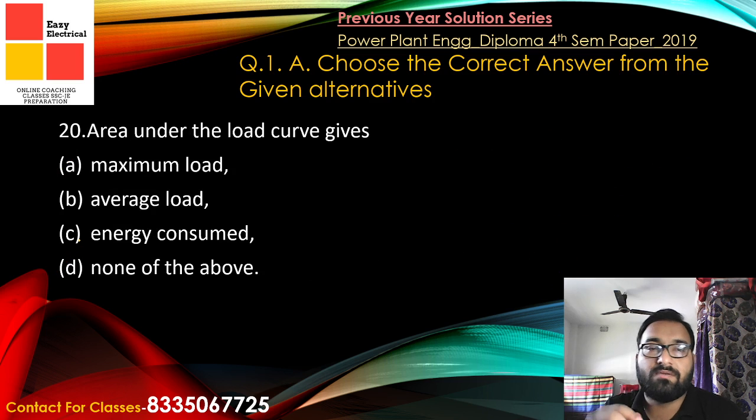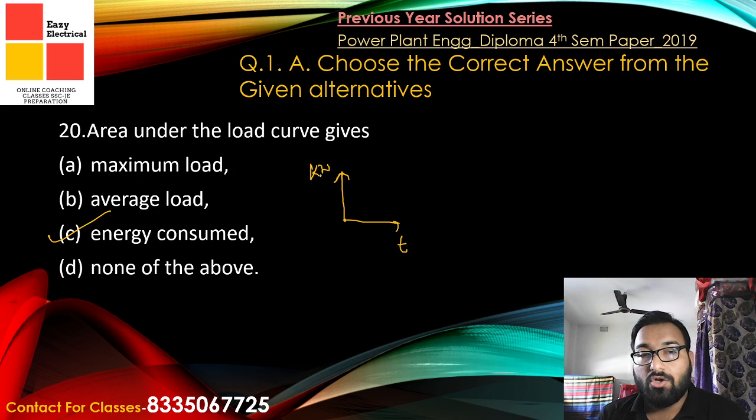Now coming to the next question, what does the area under the load curve give? Generally the area under a load curve gives our energy, that means the energy that is consumed. Because in load curves, on the x-axis we will find time in hours, and on the y-axis we will find the load in kilowatt. So the multiplication of the two will give us kilowatt hour. Kilowatt hour is basically the representation of energy that is getting consumed.